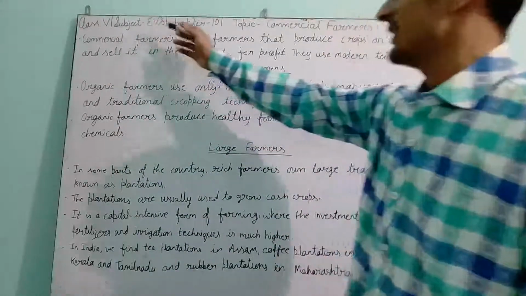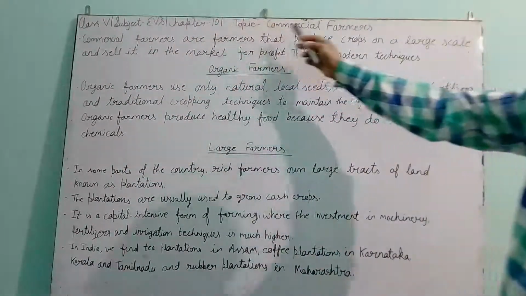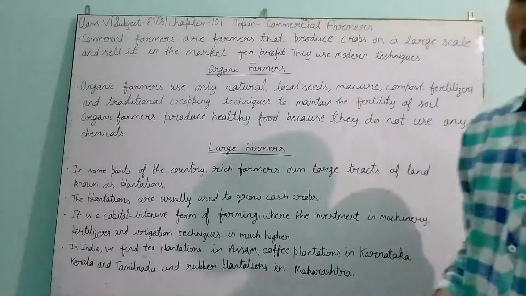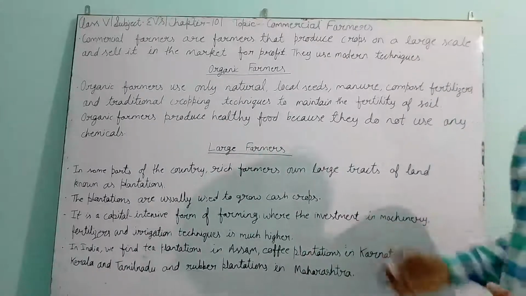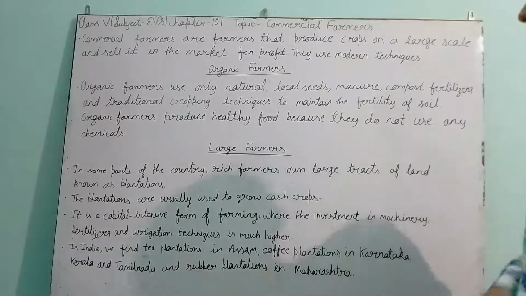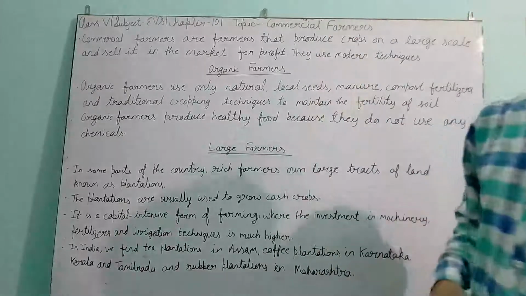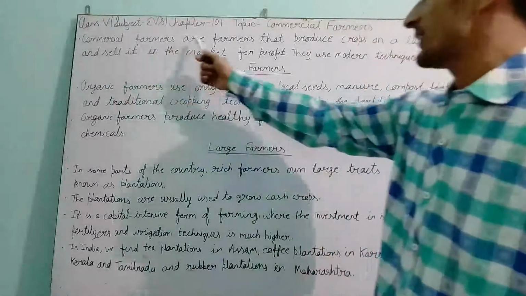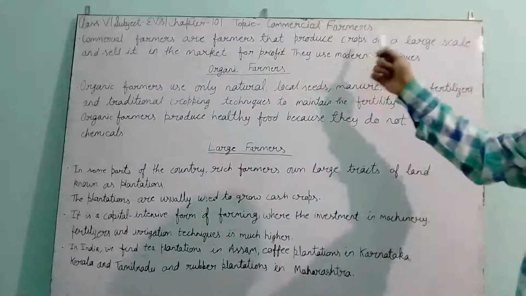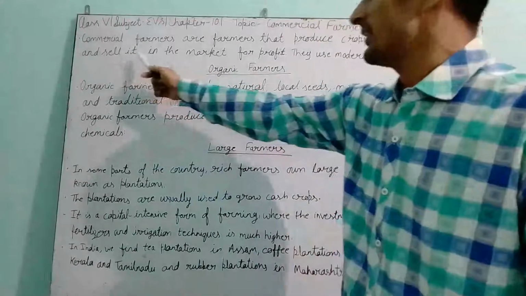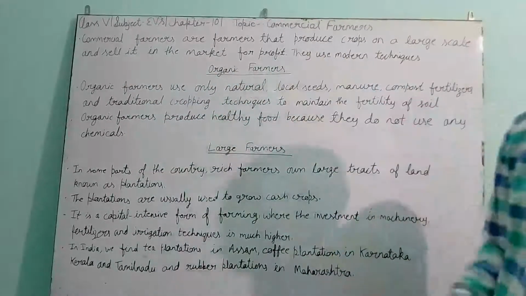Class 5, Subject EVS, Chapter 10, Topic Commercial Farmers. Today we will continue and talk about a few more types of farmers. First one is commercial farmers. Commercial farmers are farmers that produce crops on a large scale and sell them in the market for profit.